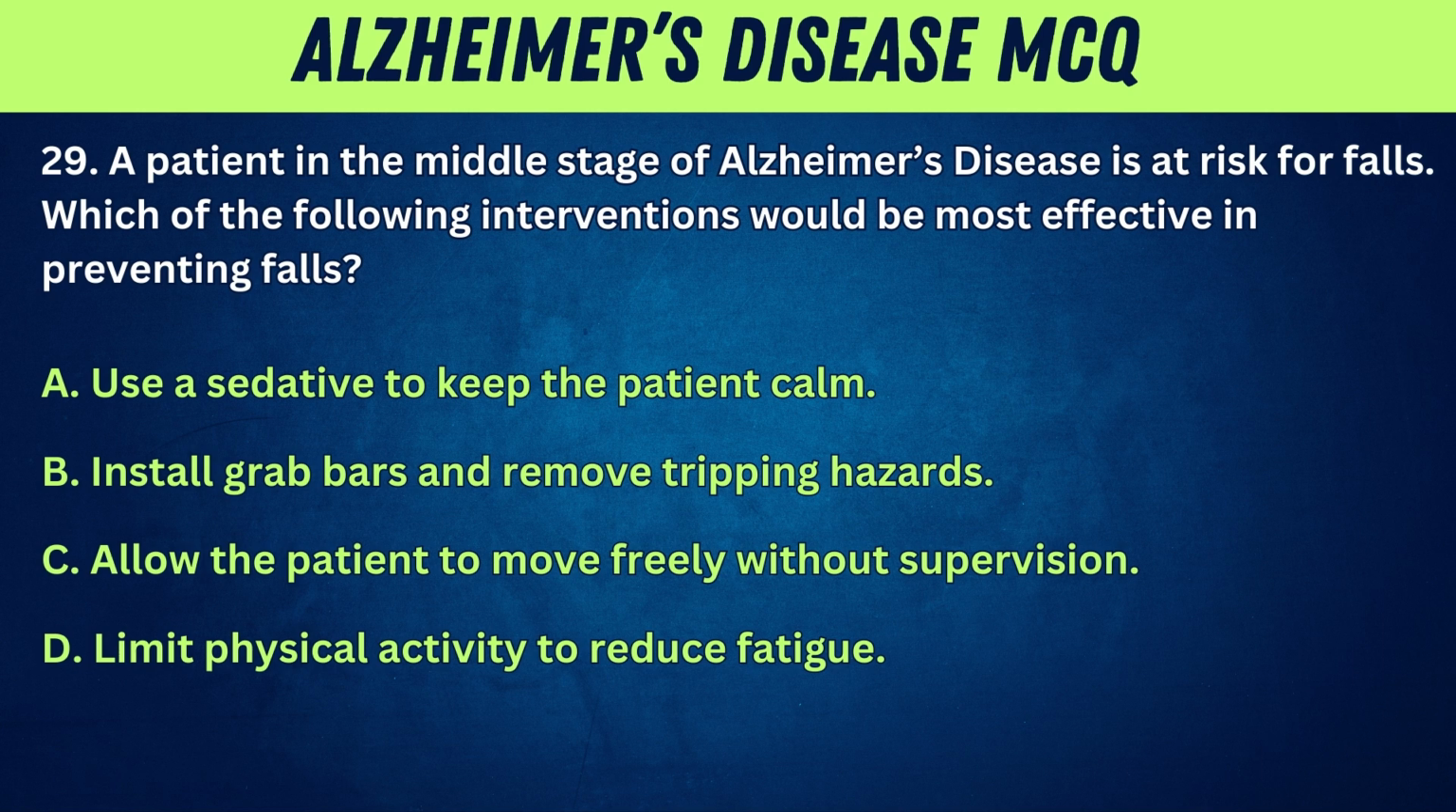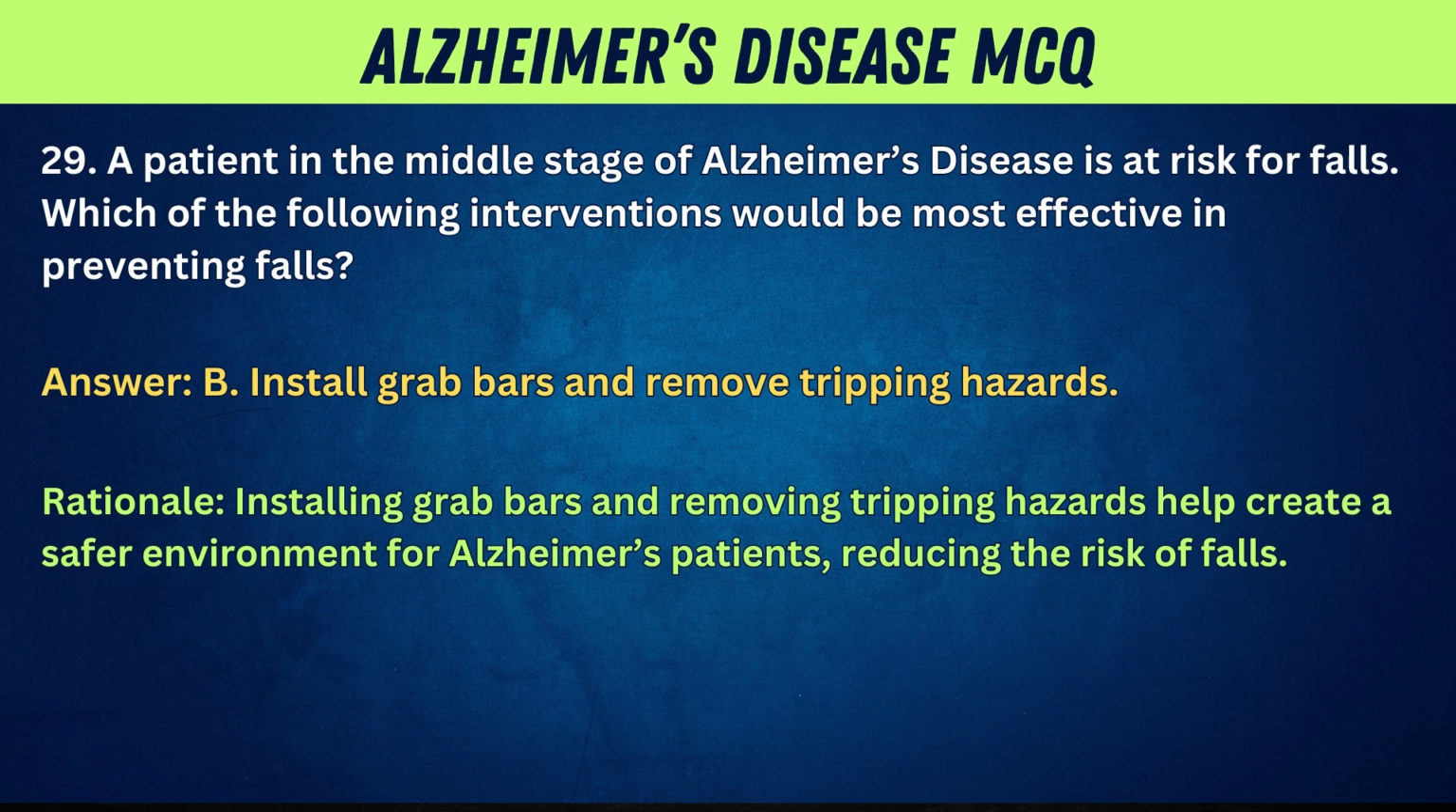29. A patient in the middle stage of Alzheimer's disease is at risk for falls. Which of the following interventions would be most effective in preventing falls? A. Use a sedative to keep the patient calm. B. Install grab bars and remove tripping hazards. C. Allow the patient to move freely without supervision. D. Limit physical activity to reduce fatigue. Answer. B. Install grab bars and remove tripping hazards. Rationale. Installing grab bars and removing tripping hazards help create a safer environment for Alzheimer's patients, reducing the risk of